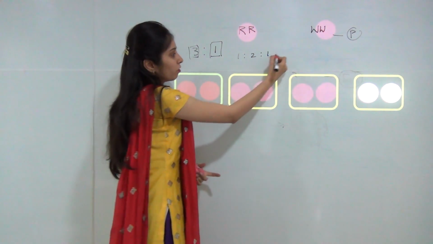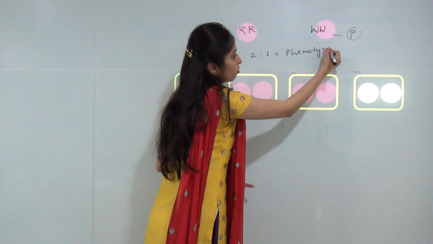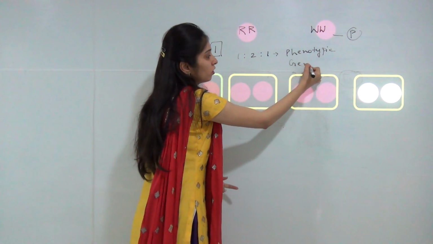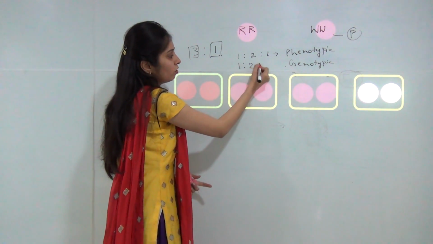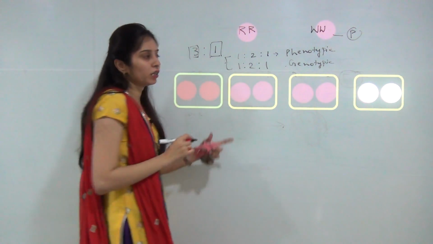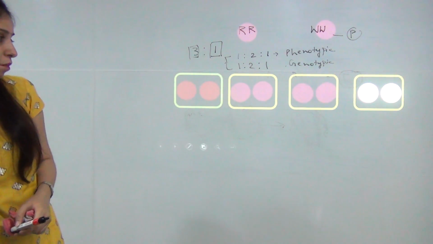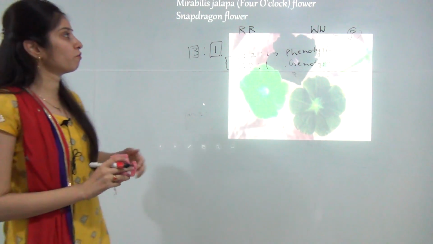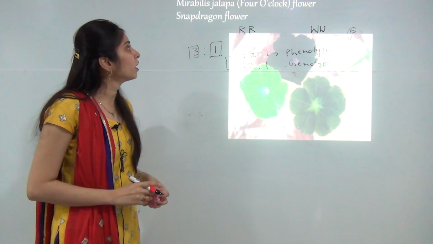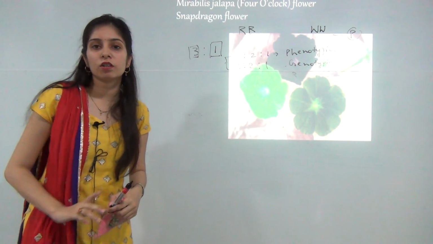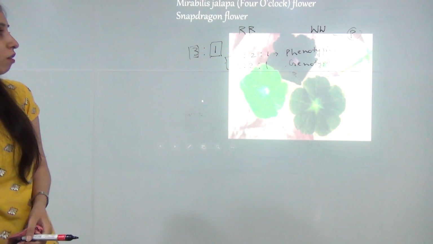So the phenotypic ratio is 1:2:1 and the genotypic ratio is also 1:2:1. So both are similar to each other. This is different from Mendel's law. This type of experiment is done on two types of flowers. First is Mirabilis jalapa, which is also known as the four o'clock plant, and second is the snapdragon flower, which is a dog flower. This is the diagram of the Mirabilis jalapa flower.